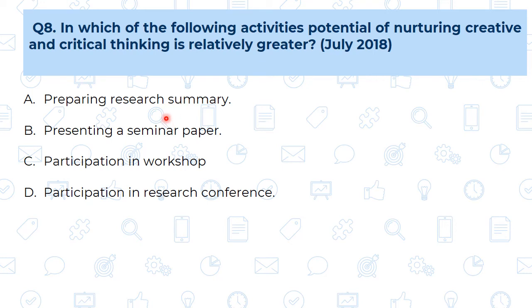A. Preparing the research summary. This is very regular or routine work. Means whatever we have done, we are going to summarize it. So it is a simple comparison process, we can say. So no creativity is involved in this. Then B. Presenting a seminar paper. This is also routine work. Creativity is not involved in this.